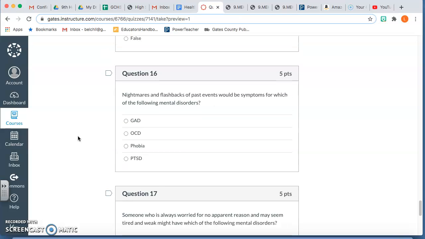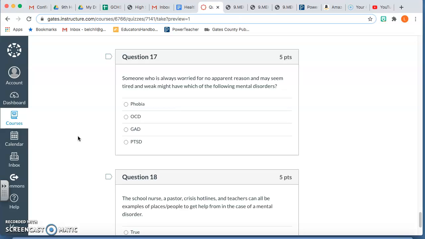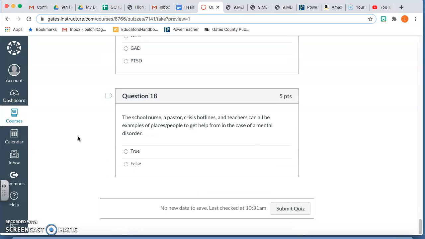Nightmares and flashbacks of past events would be symptoms for which of the following mental disorders? GAD, OCD, phobia, or PTSD. Question 17. Someone who is always worried for no apparent reason and may seem tired and weak might have which of the following mental disorders? Phobia, OCD, GAD, PTSD.